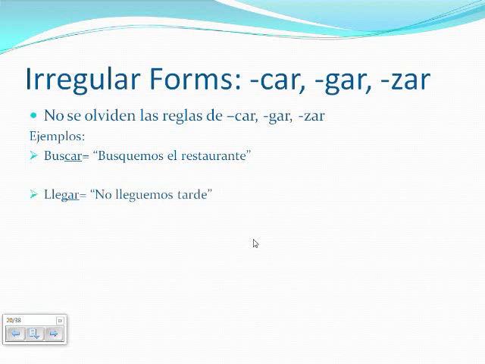The example of a gar verb is llegar, which will be lleguemos as a nosotros command. And the final irregular ending is zar, represented by comenzar, and this command will change to comencemos.